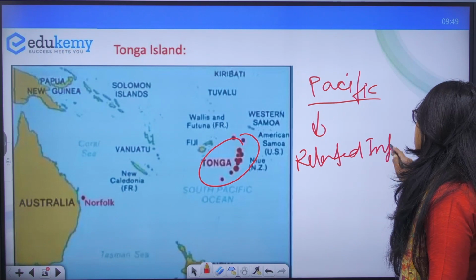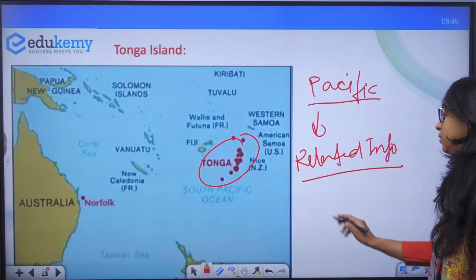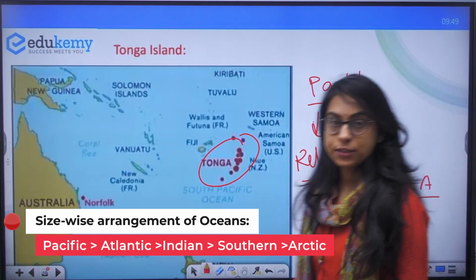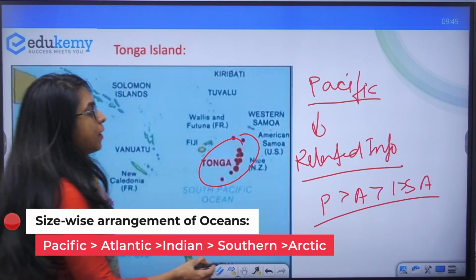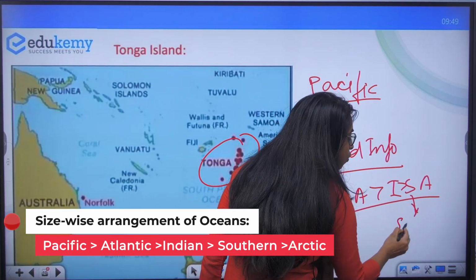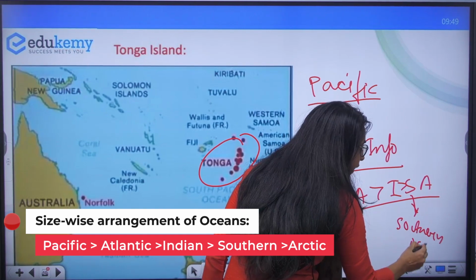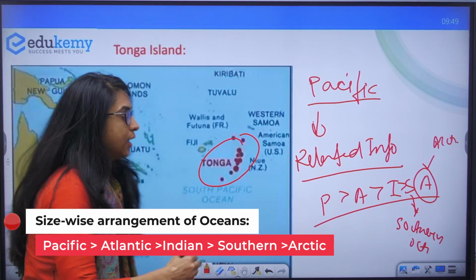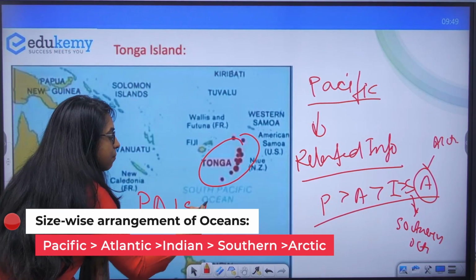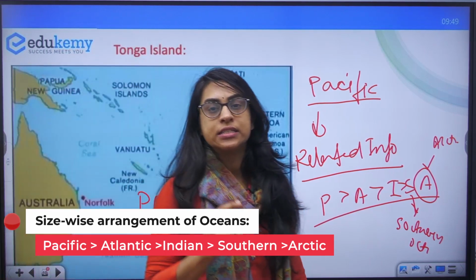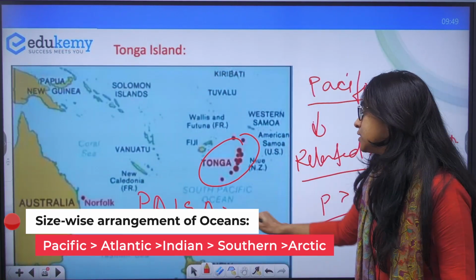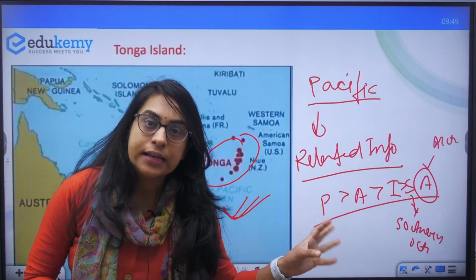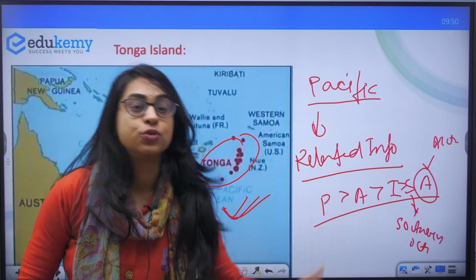So related information: if I have to arrange the oceans in decreasing order lengthwise, it can be Pacific Ocean, Atlantic Ocean, followed by Indian Ocean, followed by Southern Ocean, and then we have the Arctic Ocean. So it has to be PAISA: Pacific, Atlantic, Indian Ocean, Southern Ocean, and the Arctic Ocean. So this is PAISA, money. Everybody remembers money. So remember that Tonga Island is in the Pacific Ocean. The Pacific Ocean is the largest ocean of the world.